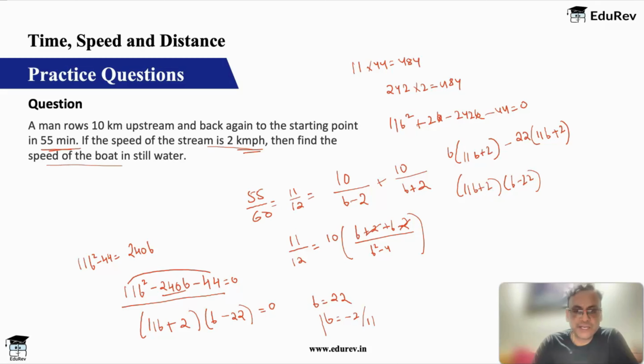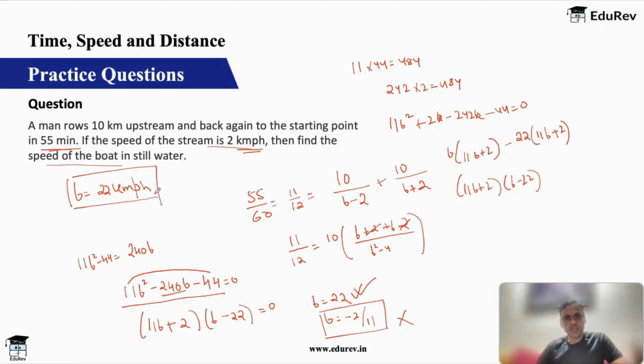Minus 2 by 11 is a negative speed. Boat obviously cannot have a negative speed, so that is ruled out. So the speed of the boat is 22 kilometers per hour. So b is equal to 22 kilometers per hour. This will become your answer for this question. Okay, so I hope we are clear. All using basic concepts. There's nothing extra you have to do, just that in this question a quadratic equation will have to be formed, which is this, and this is how it will be solved.